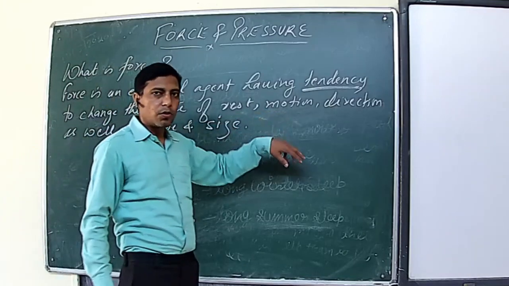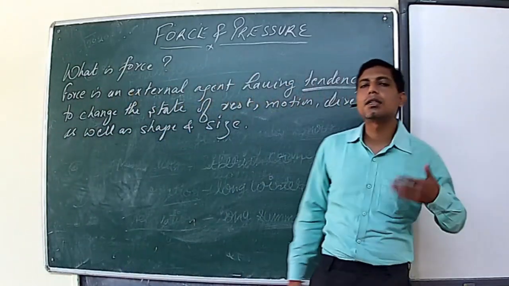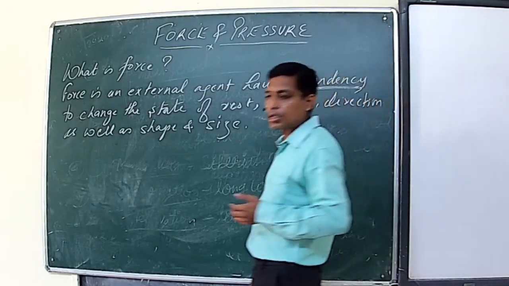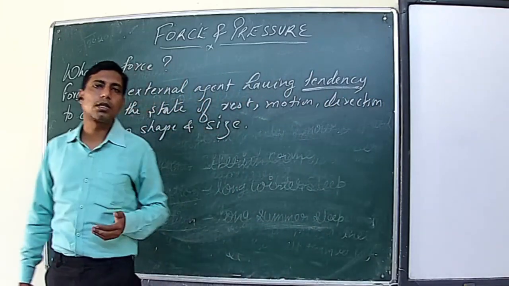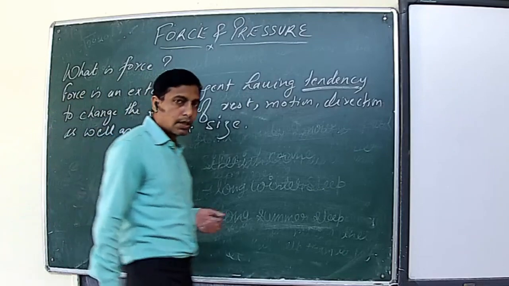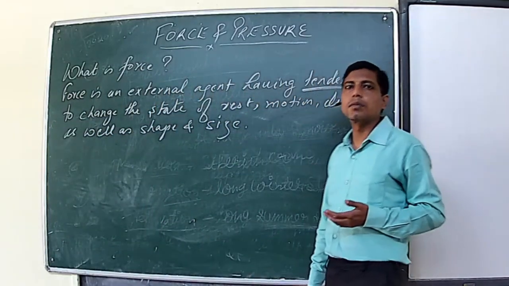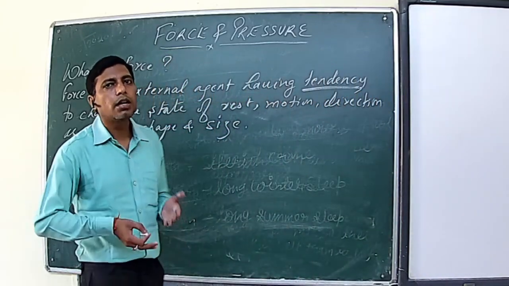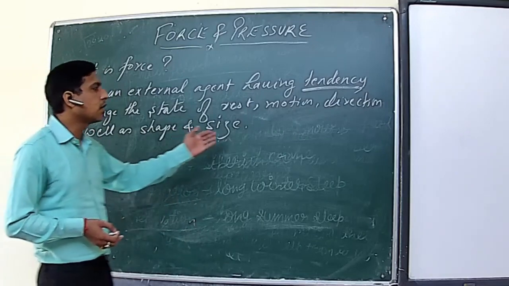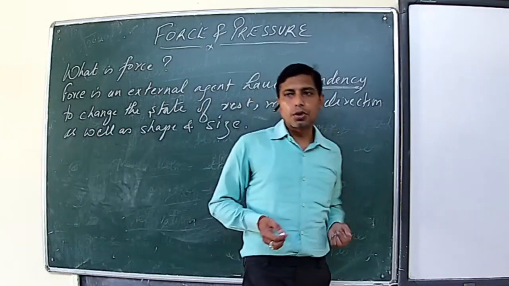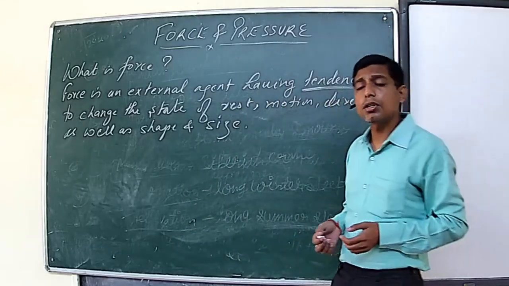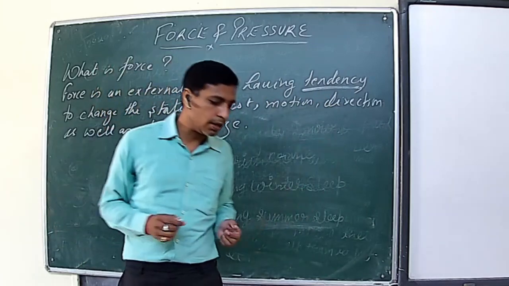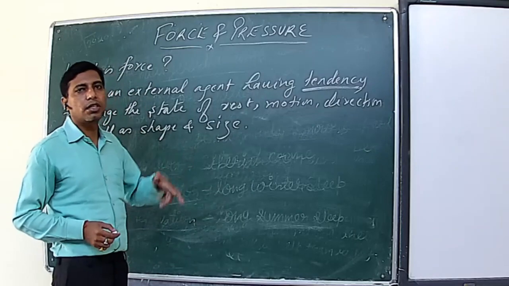Similarly, if a body is already in motion, its position is changing continuously, and you apply a force, the force will either slow down the motion or stop the body. For example, when you are riding a bicycle and apply the brake, braking is a kind of retarding force. As a result, the bicycle slows down and finally comes to rest. Similarly, when you are going on a straight road and suddenly there is a turn, the bicycle is not going to change its direction on its own. So you apply force on the handle, and as a result the direction of motion is changed.